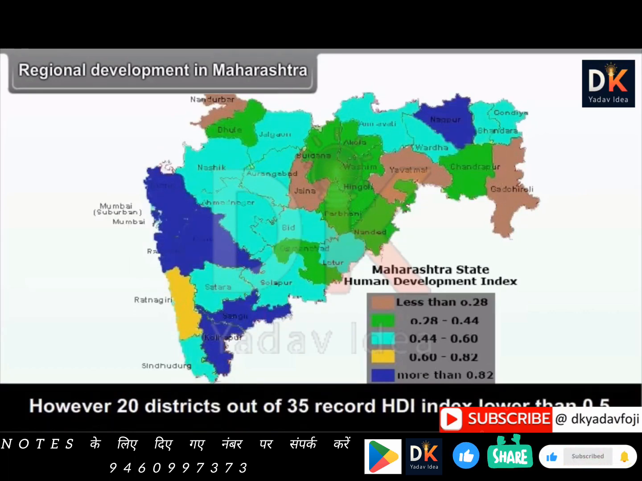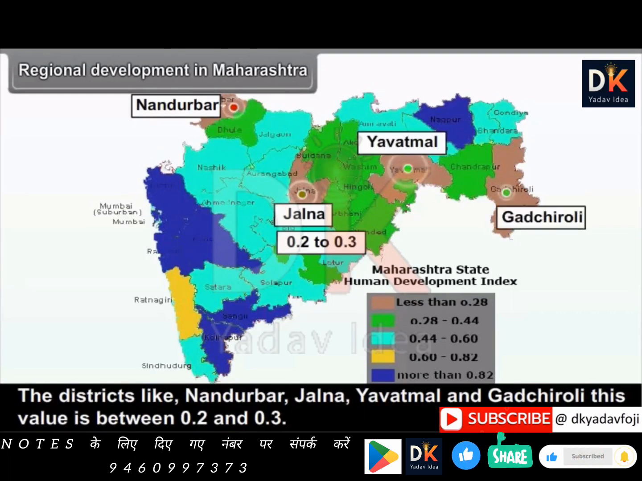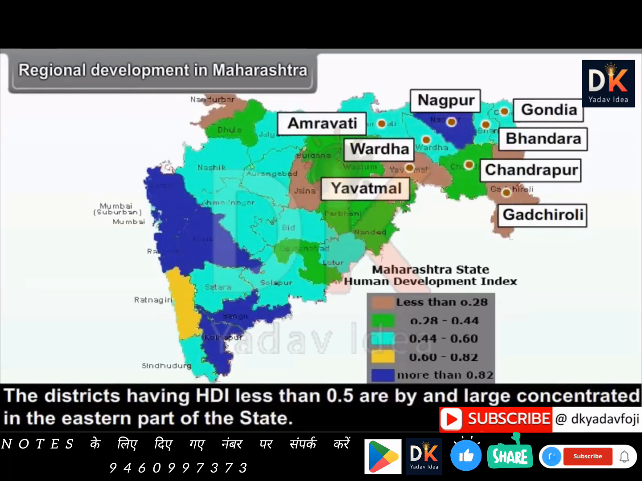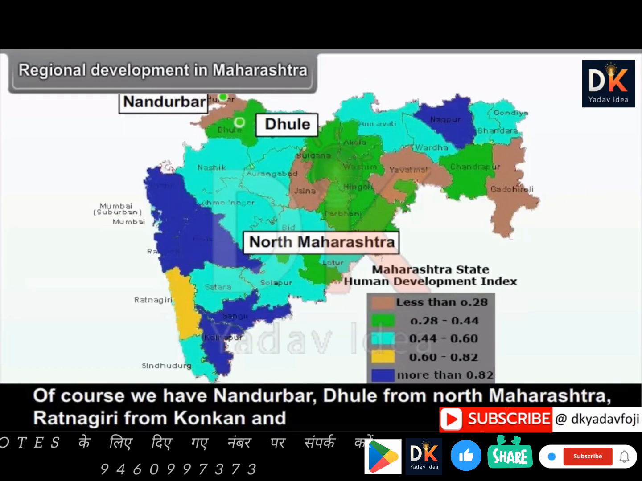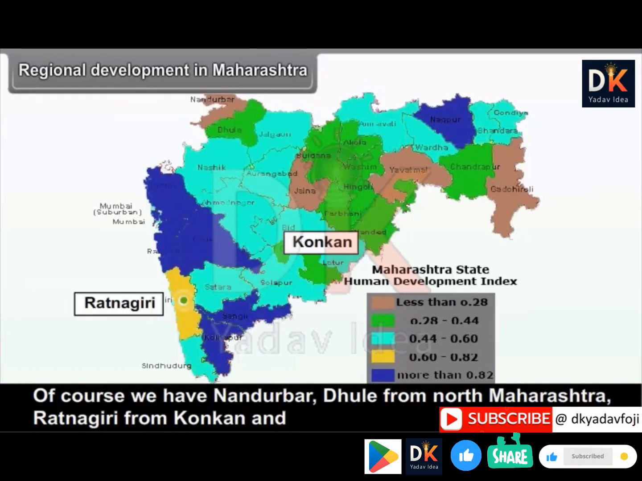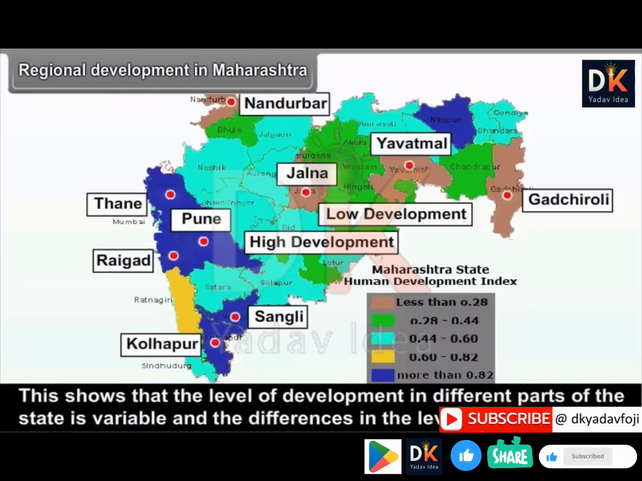However, 20 districts out of 35 record HDI lower than 0.5. In districts like Nandurbar, Jalna, Yavatmal and Gadchiroli, this value is between 0.2 and 0.3. The districts having HDI less than 0.5 are by and large concentrated in the eastern part of the state. Of course, we have Nandurbar, Dhule from North Maharashtra, Ratnagiri from Konkan and Solapur from the southern part in this group.